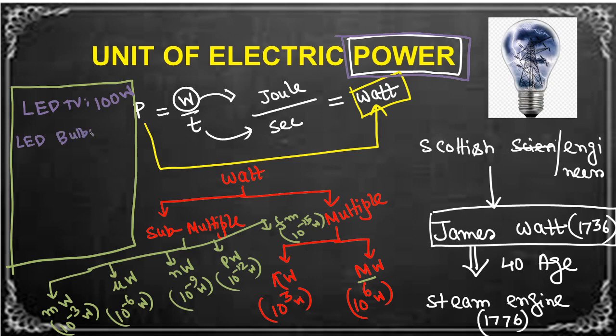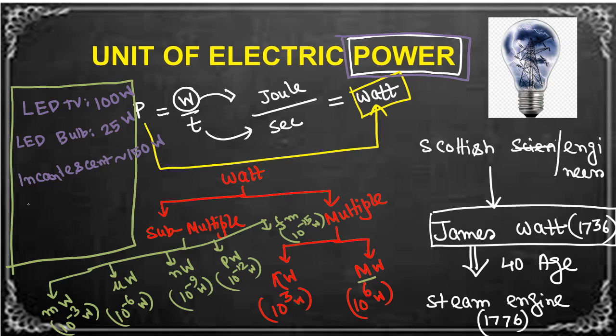That power is at most 25 watt. Let's take the normal bulb in our home, the filament bulb. You can note it, the normal filament bulb is also called an incandescent bulb. Generally we are using 150 watt bulbs.